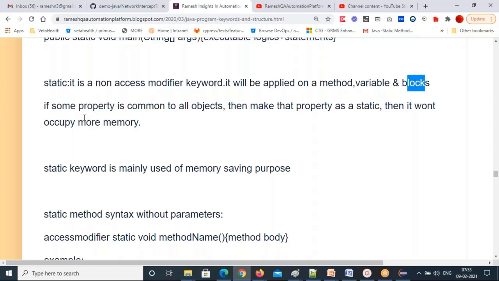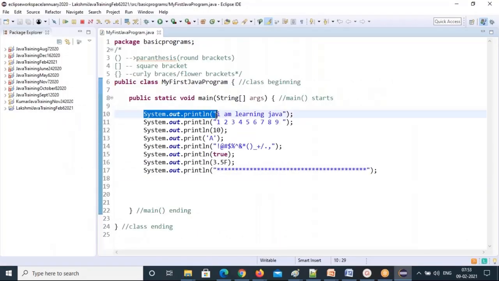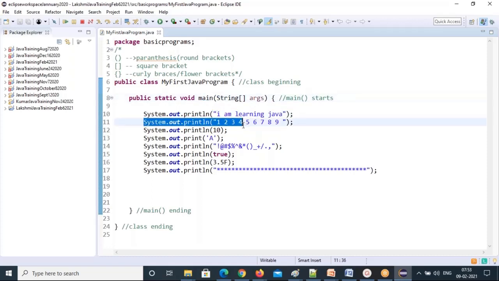That is the reason the main method is made static. For every line execution, the main method will be called. You are calling the main method to execute this line, and the memory will be allocated. Again, second line.